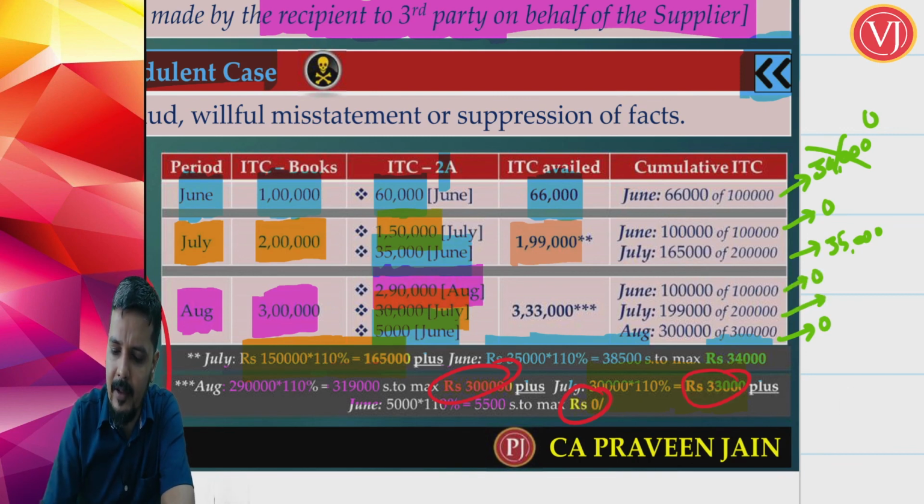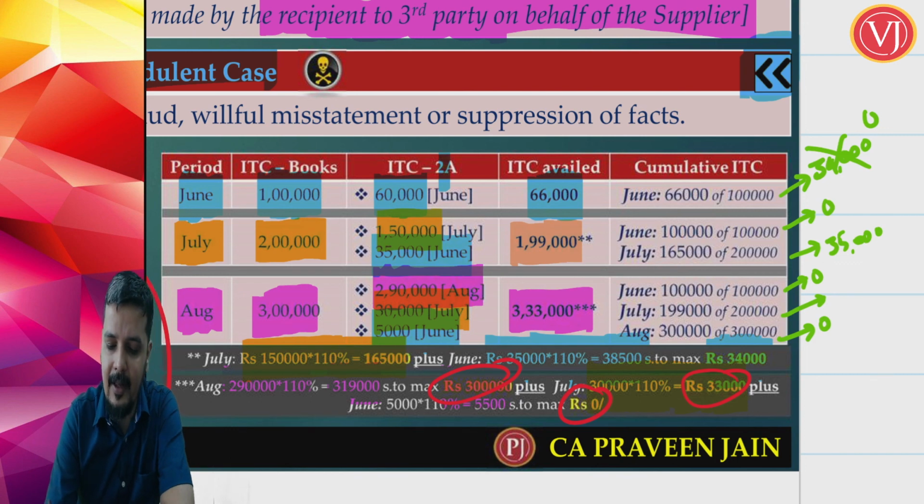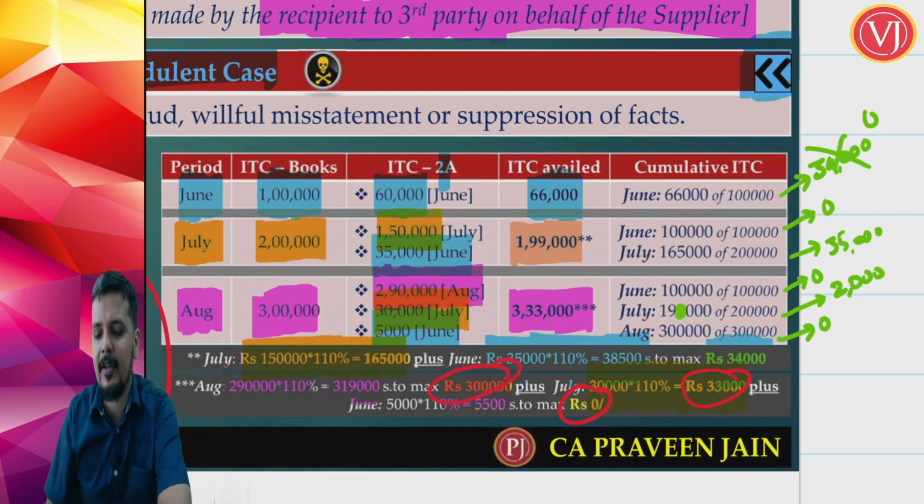In July month, there was leftover of what? There was leftover of 35,000, out of which I am taking 33,000. So 3 lakh plus 33,000, how much credit will I take? 3,33,000. But still, in July month there is some leftover credit. What is that leftover credit? Out of that 35,000, I am taking 33,000. That is a leftover credit of 2,000.